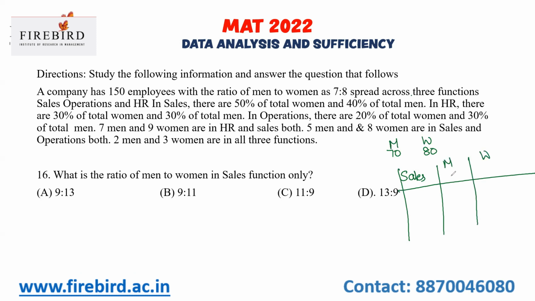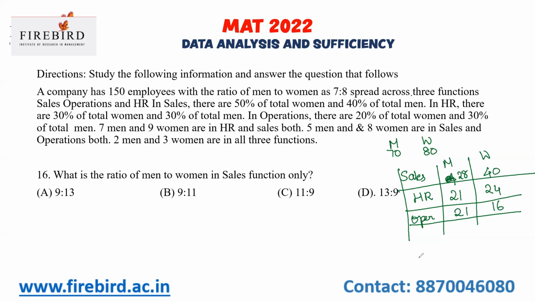In sales, 50% of the total women work here, so total women in sales is 40, and 40% of the total men is 28. In HR, 30% of the total women is 24, and 30% of the total men is 21. In operations, 20% of the total women is 16, and 30% of the total men is 21.